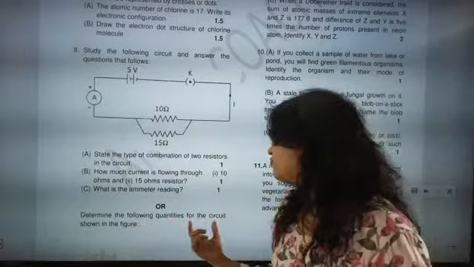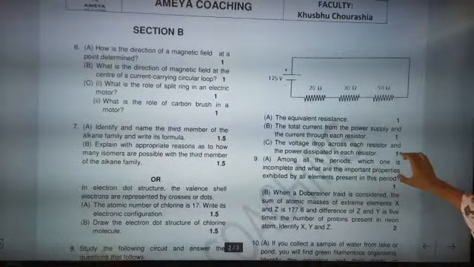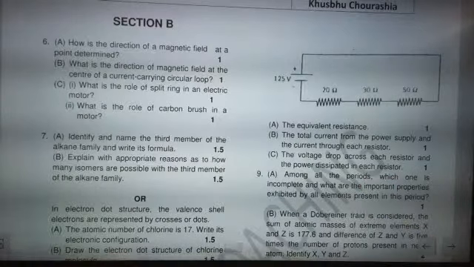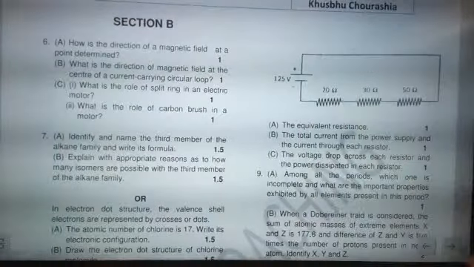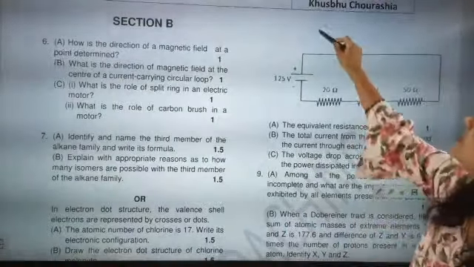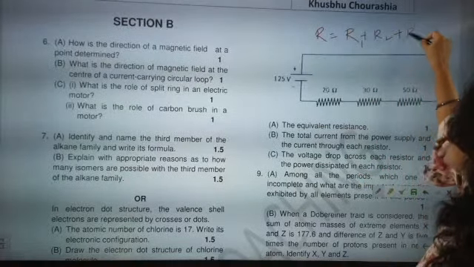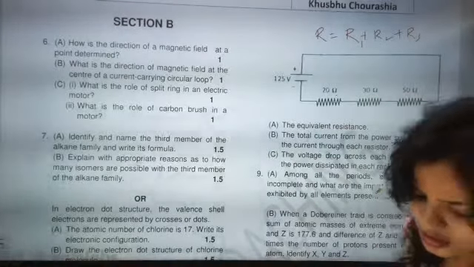Determine the following quantity of the circuit as shown in the figure. Now after this, whatever questions are coming, they are supernova questions. Now look here, the equivalent resistance. What will be the equivalent resistance? Equivalent resistance means all the 3 resistors are connected in series. So resistance will be equal to R1 plus R2 plus R3, 20, 30, 50. Equivalent resistance will be coming as how much?